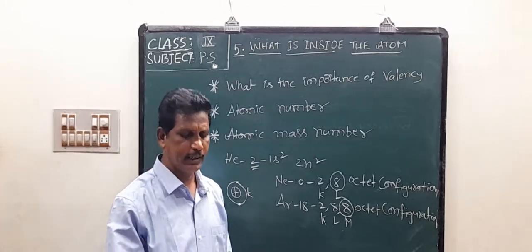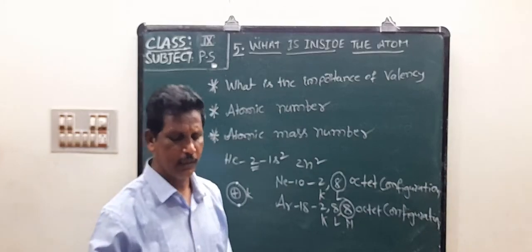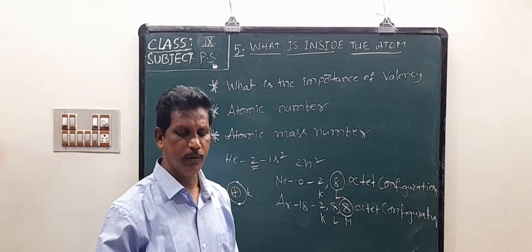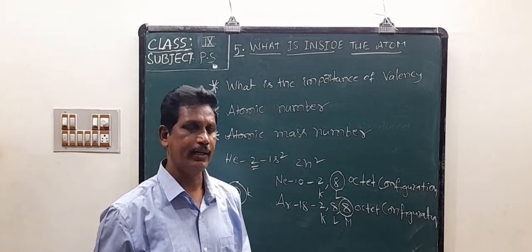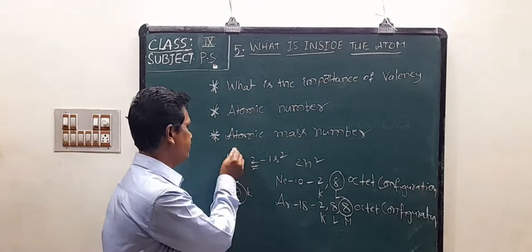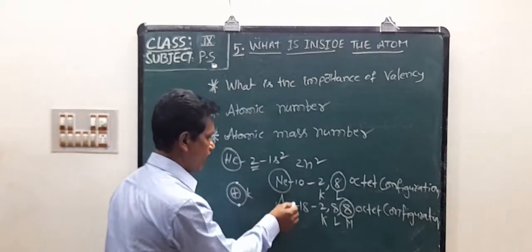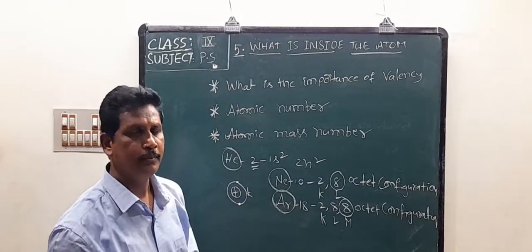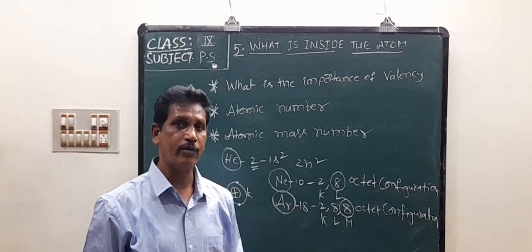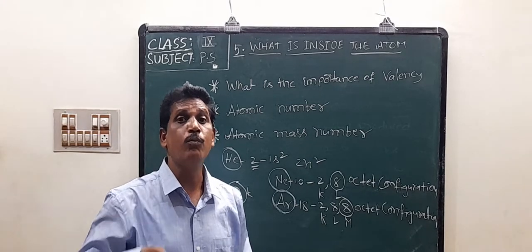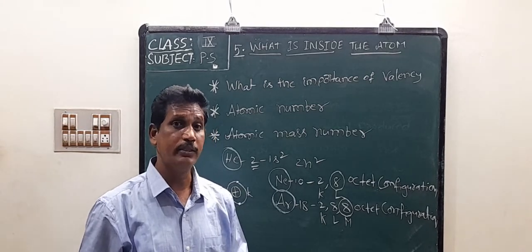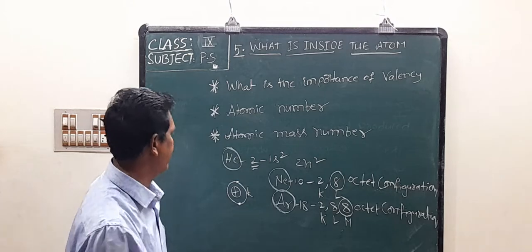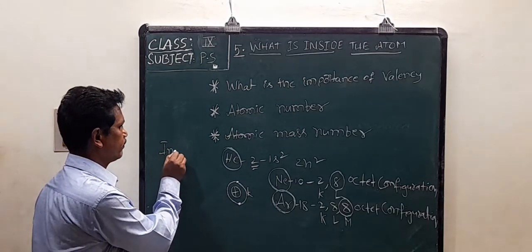Neon and argon have 8 electrons in the outermost shell. All three gases, helium, neon and argon, are very stable and have low reactivity. These are more stable elements, and they are called inert gases.